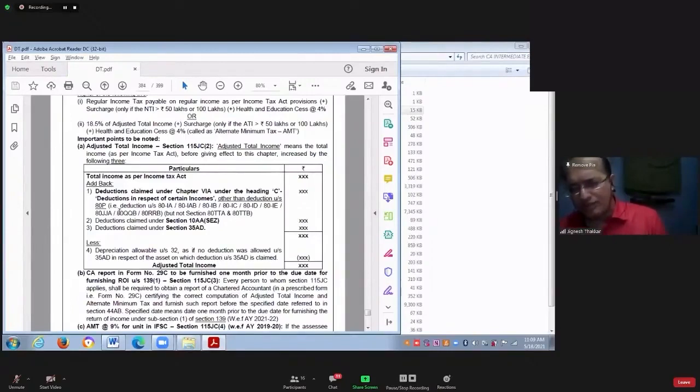If they are claiming deduction in these sections only, then the AMT provisions are not applicable.